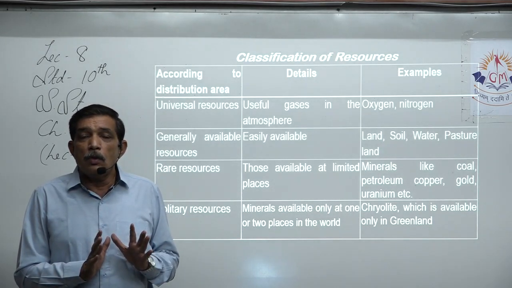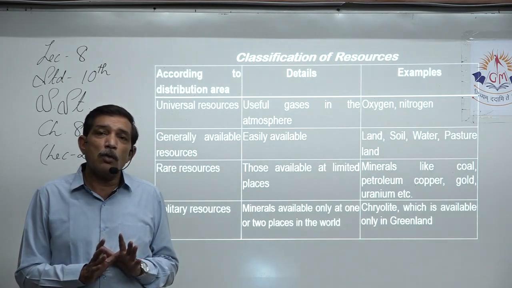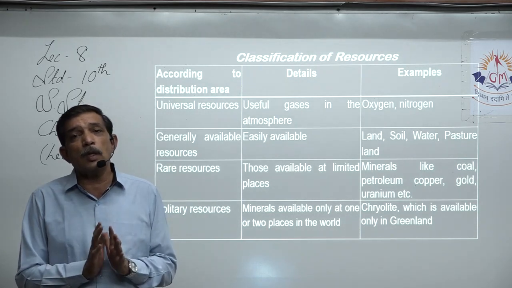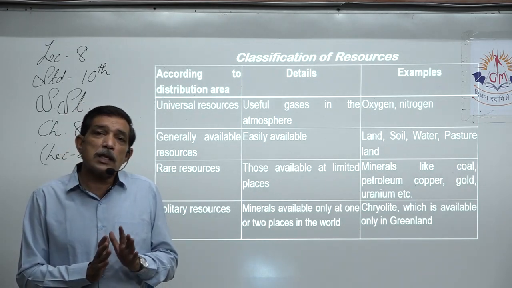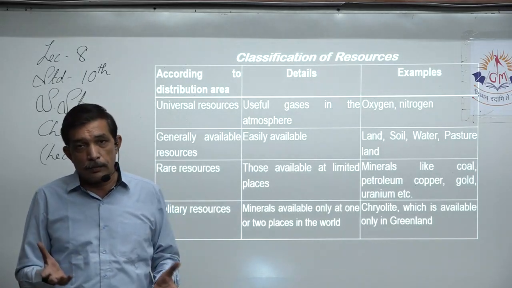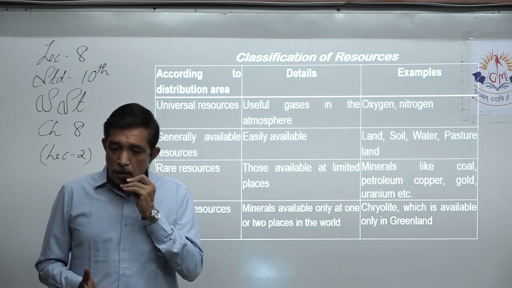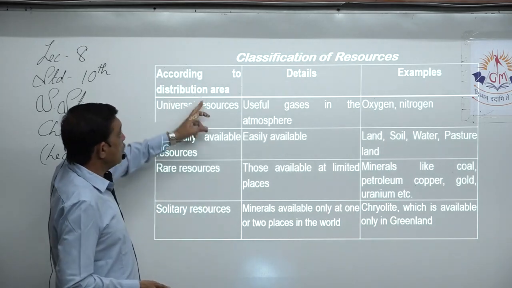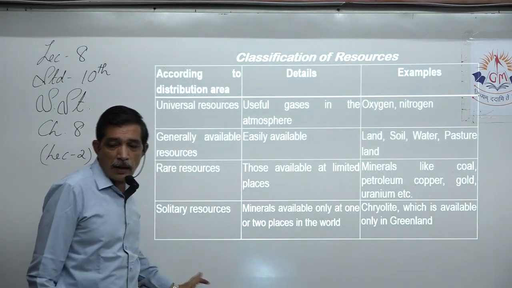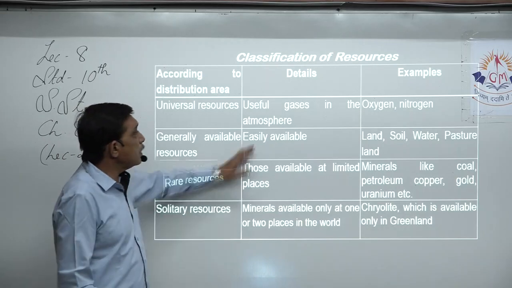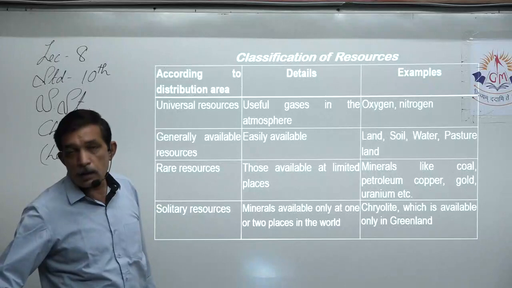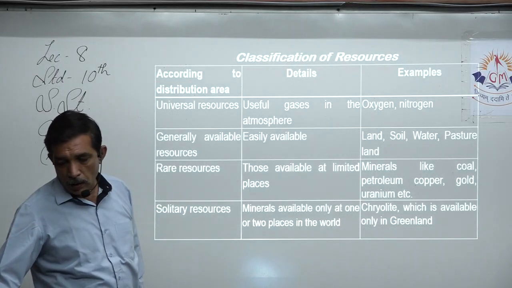So we have to make very mindful use of it, because it is available at one place only in the whole world, and we just cannot have a reckless use of it. Otherwise, if it is used up, exhausted, we won't have it anymore, right? So according to distribution area, we have universal resource, generally available resource, rare resources, and solitary resource. The details are given, that means what each one defines, and the examples are also given. It is available in your material.